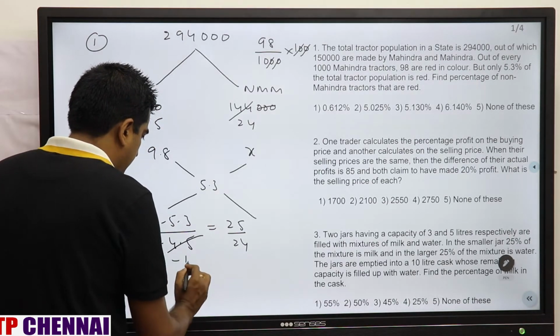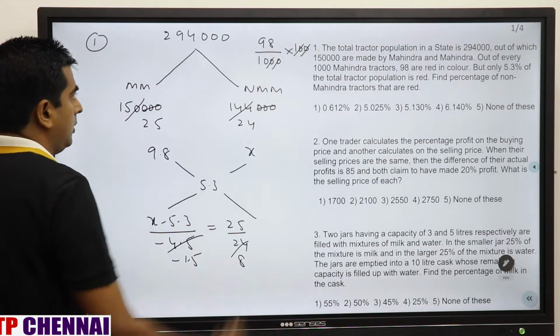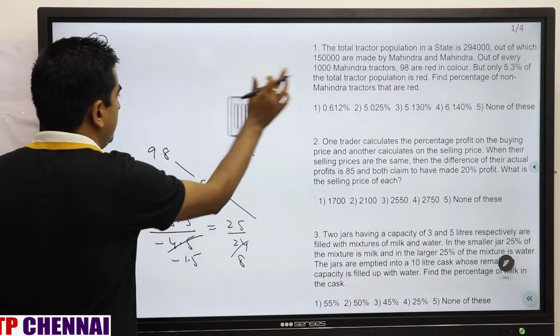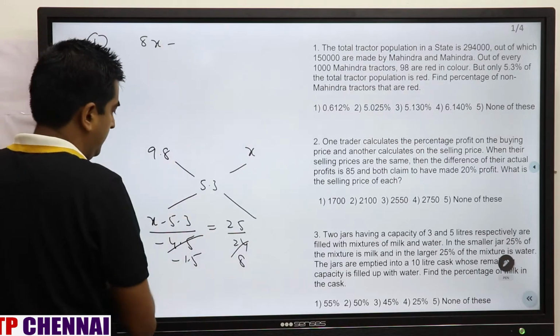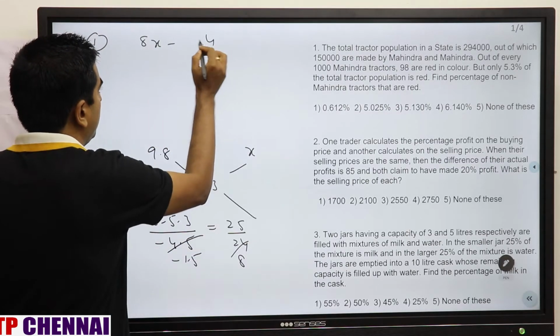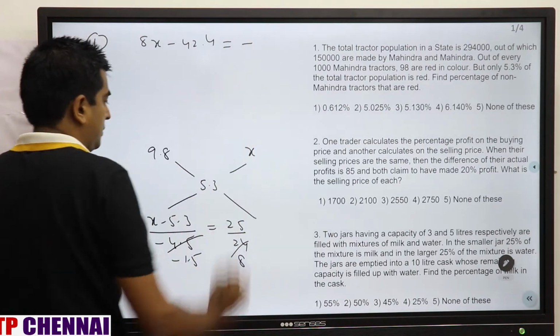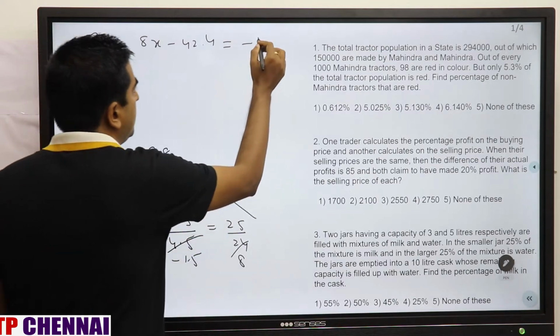So 3 minus 1.5, this is 8. Now I am rubbing this part. So cross multiplication, 8x minus 42.4 is equal to minus 25 into 1.5, which is minus 37.5.